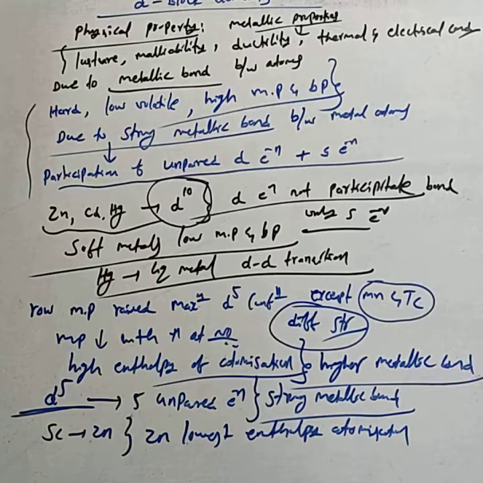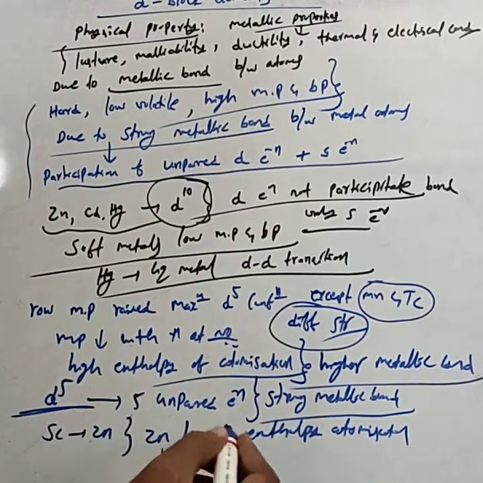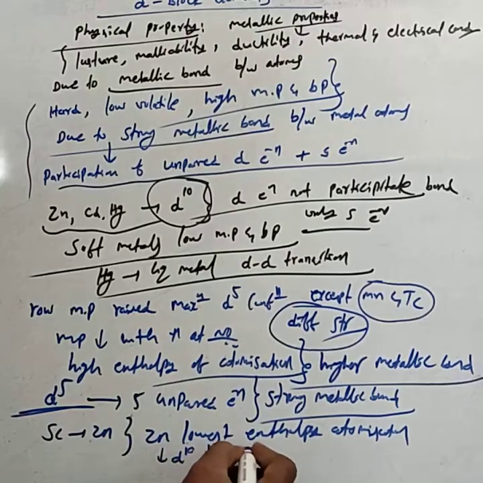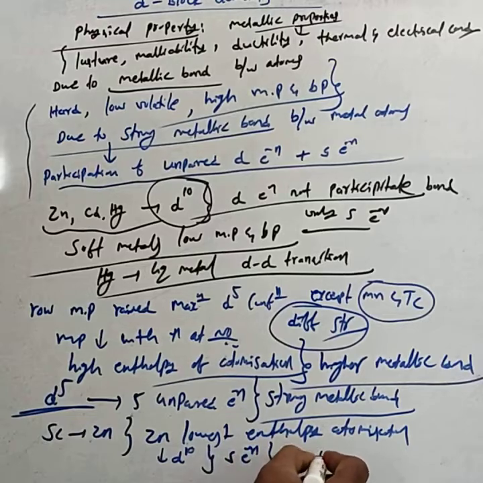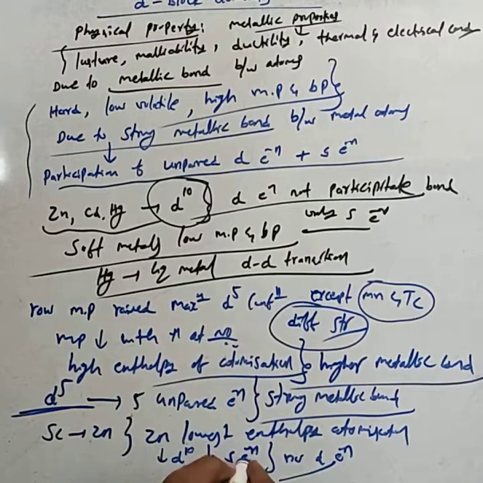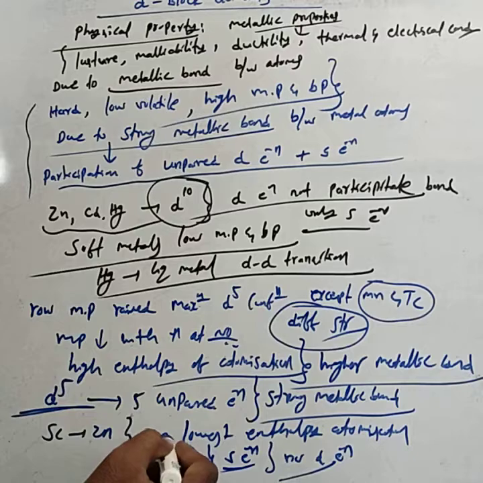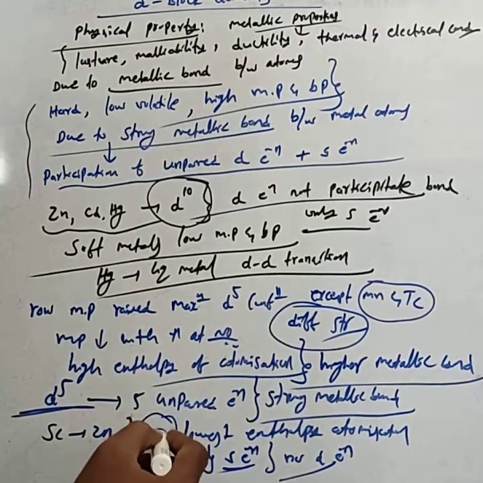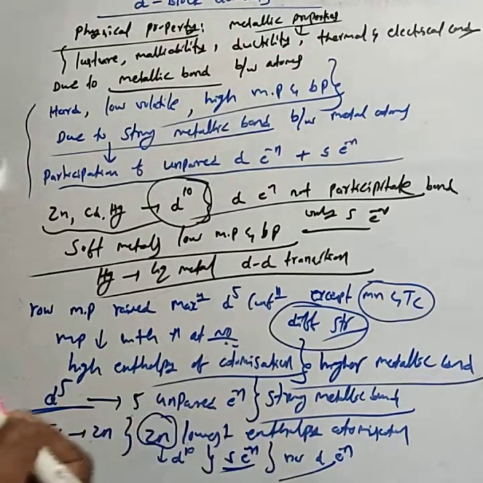Why does zinc show the lowest enthalpy of atomization? The zinc configuration is 3d10. It has a completely filled d orbital. Only s electrons are involved in bonding. d electrons are not involved in bonding. Hence, zinc forms weak metallic bonding. It is a soft metal, soft in nature. Hence, zinc shows the lowest enthalpy of atomization.